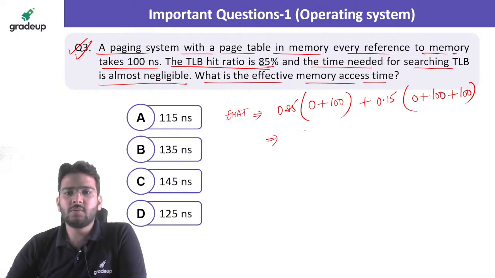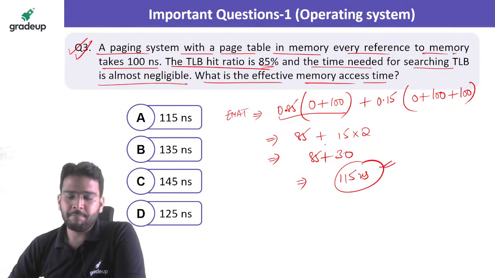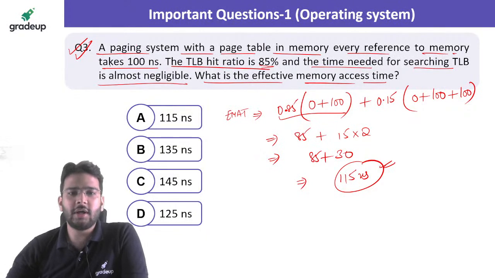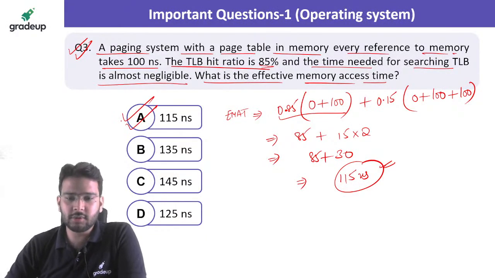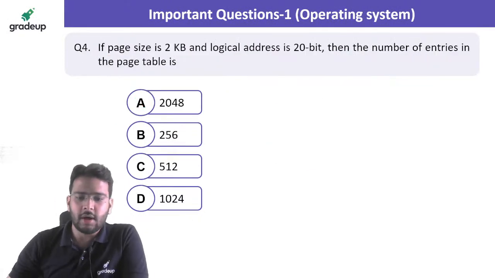So if you solve this, what do you get? 85 here. If you solve this, you would be getting 85 plus this is 15 into 2, right? If you solve this, you will be getting this 85 plus 30, and final answer would be 5 here and 100. So 115 nanoseconds will be the correct answer. Yes. Is it clear to all of you? Option A is the correct answer. If you have any doubt in this, please ask in the chat box. Anyone having any doubt? I hope it is clear.